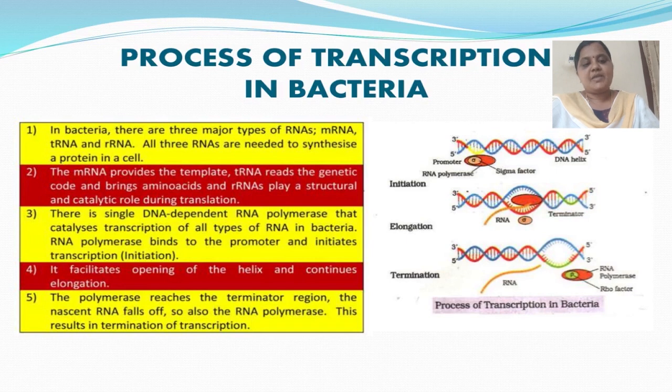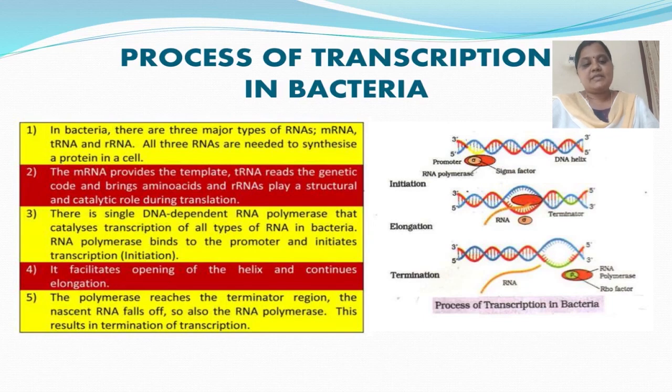In termination, the RNA remains bound to the enzyme until the polymerase reaches the terminator region. Once the polymerase reaches the terminator region, the nascent RNA falls off the RNA polymerase, and this results in the termination of transcription.